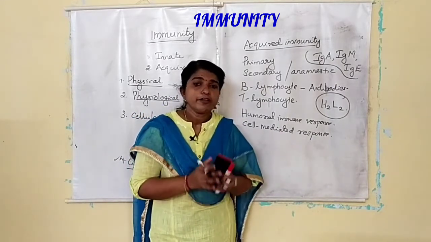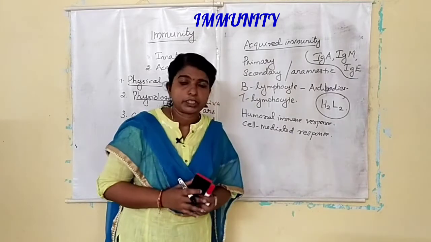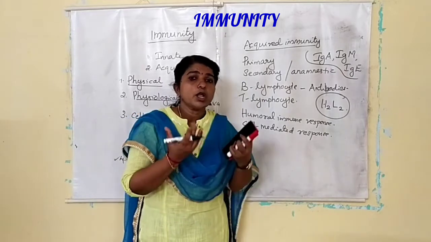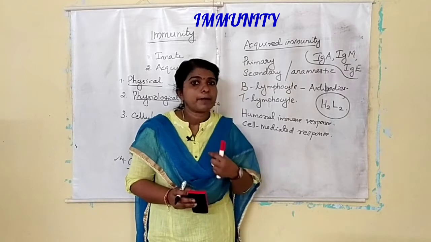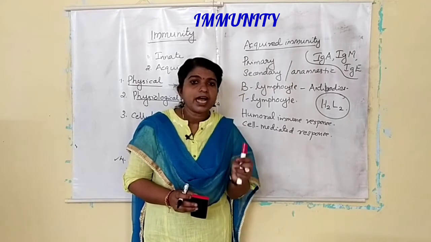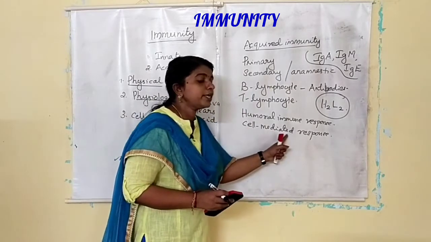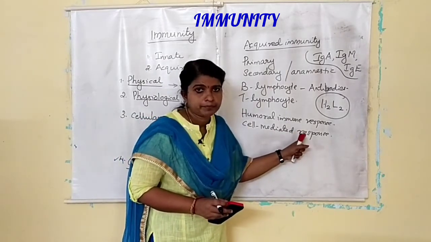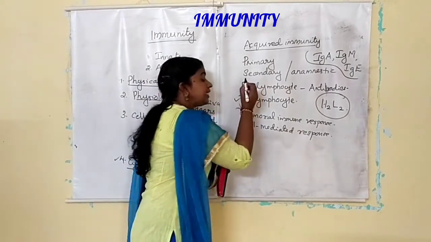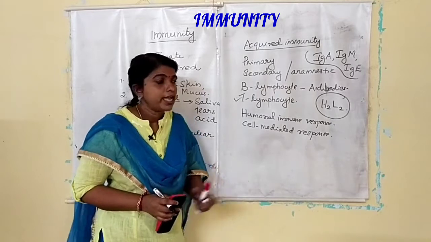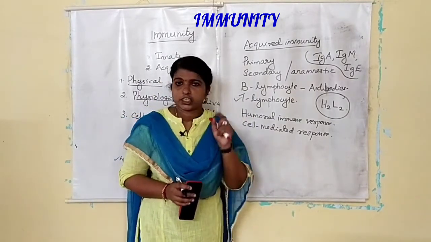You know, during organ transplantation, if that organ is not matching with the patient, blood matching or organ matching, everything is needed. If it is not matching, that person's body rejects that particular organ. That means our body has the ability to differentiate self from non-self. And that graft rejection is because of the cell-mediated immune response. And which lymphocyte is responsible for that? It is T lymphocyte. So T lymphocyte is responsible for graft rejection.